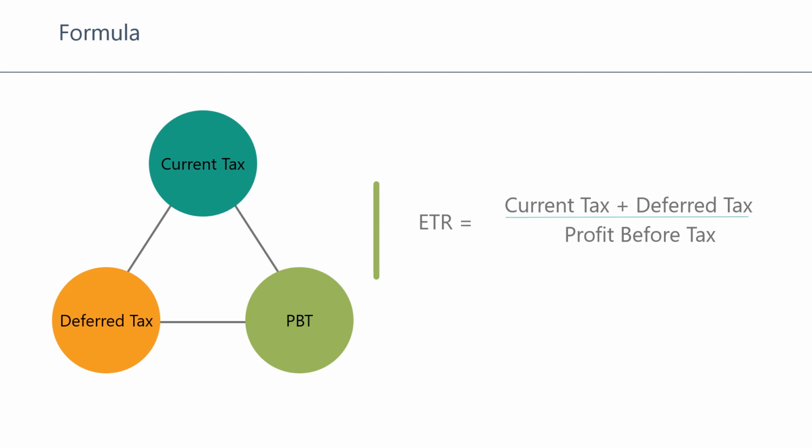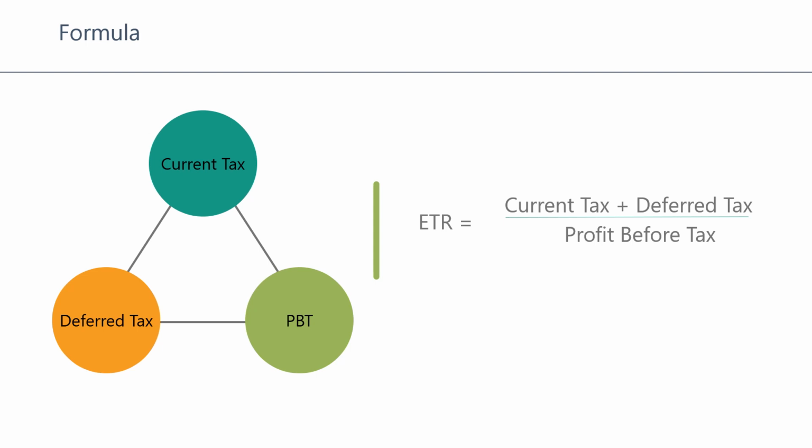So, by using the above values, let's calculate the current tax rate. The current tax rate is calculated by using current tax upon taxable profit. So, current tax is 20,000 INR divided by the taxable profit 1 lakh INR. Hence, the current tax rate derived is 20%.